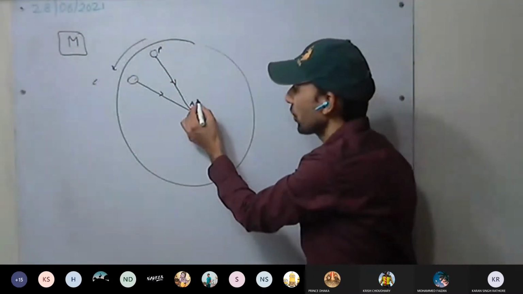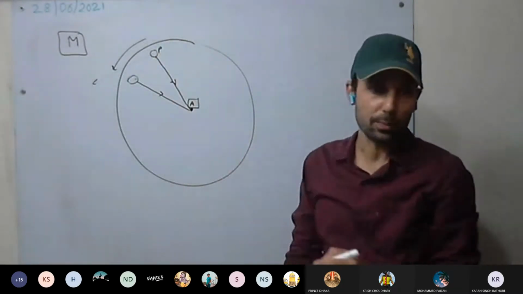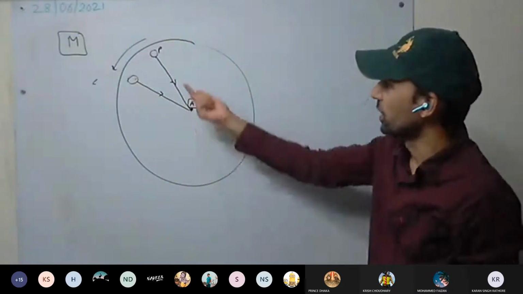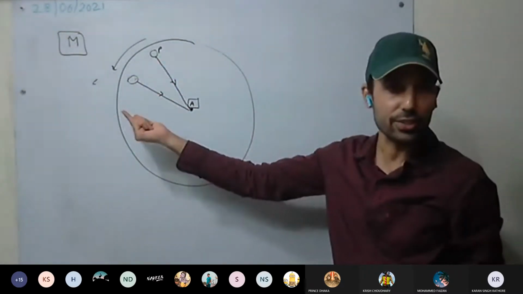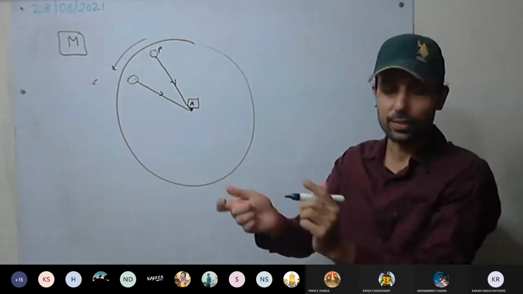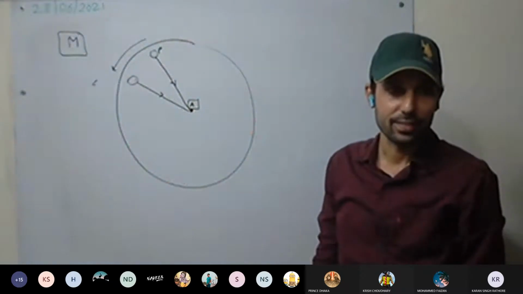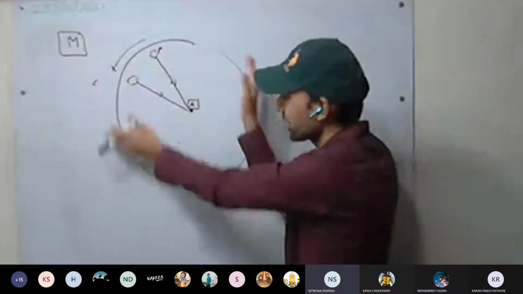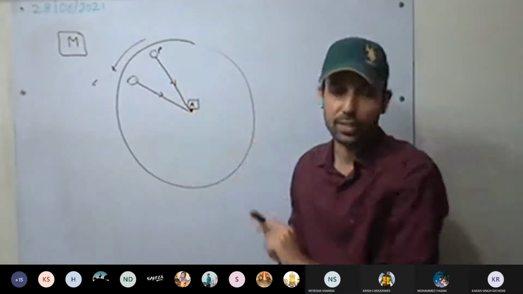But for the observer sitting at the center, how is the stone observed? For observer A, the stone is always going to remain stationary. It will always be in front of that observer as the merry-go-round rotates.